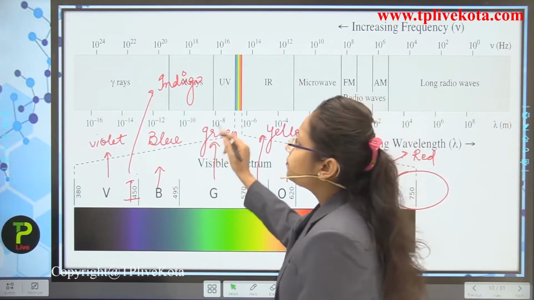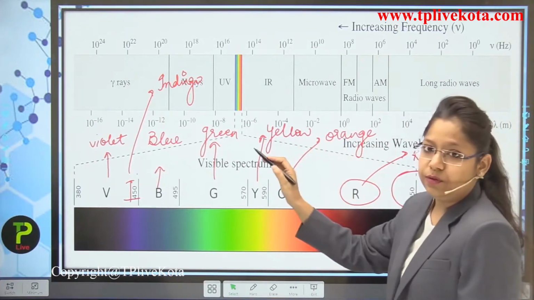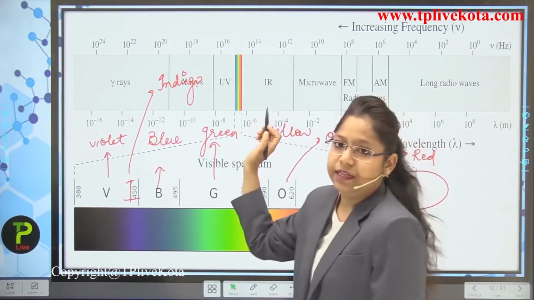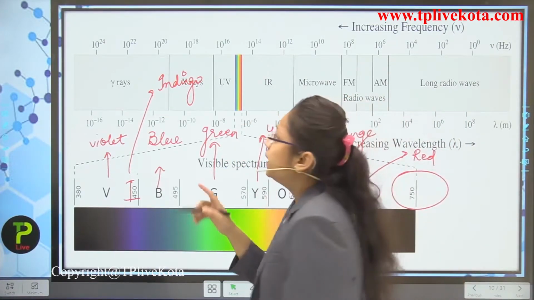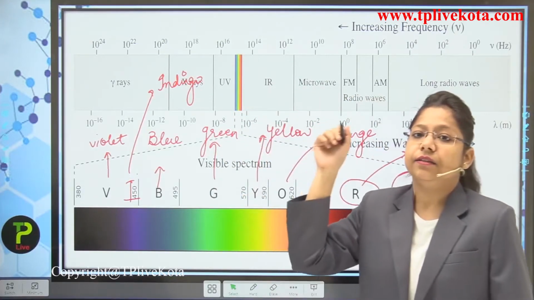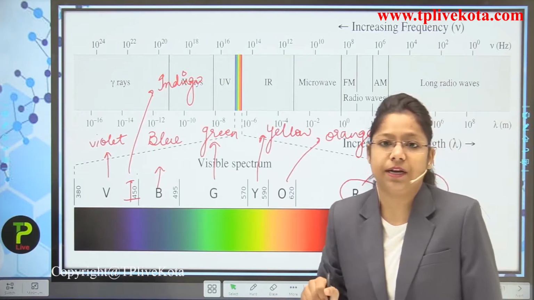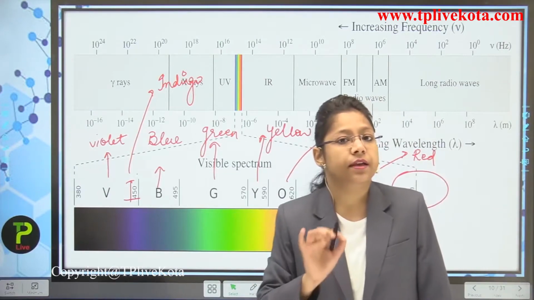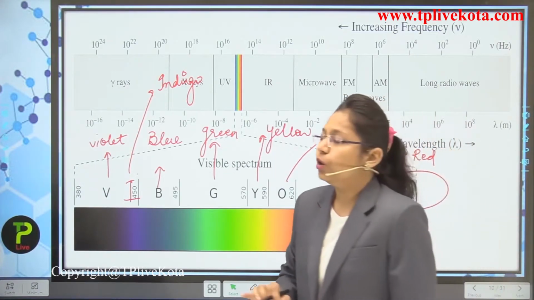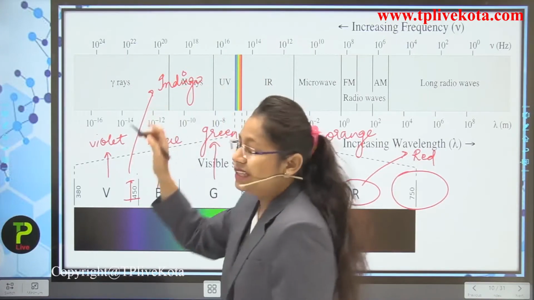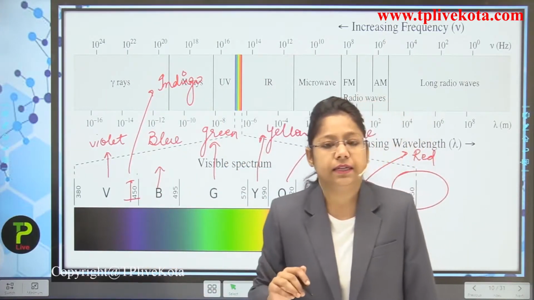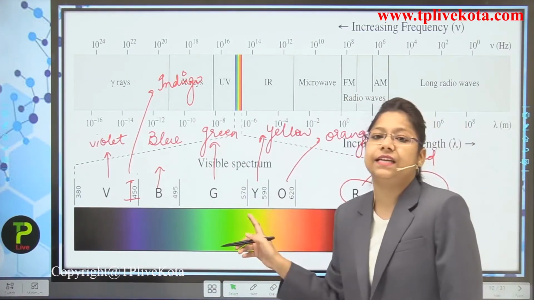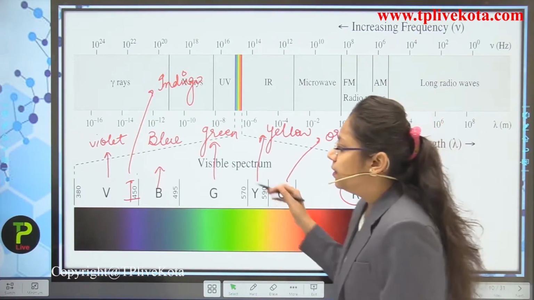Now you can see here that the waves are also written: long radio waves, then AM, FM, microwave, infrared, that is IR, ultraviolet, that is UV, and between infrared and UV comes the region known as the visible region, which comprises all these colors, and we can see all these colors. So it is the visible region. Then come the X-rays and then the gamma rays, which cannot be seen by the naked eye. All these rays are invisible to the naked eye; only the visible rays, that is the VIBGYOR, can be seen.